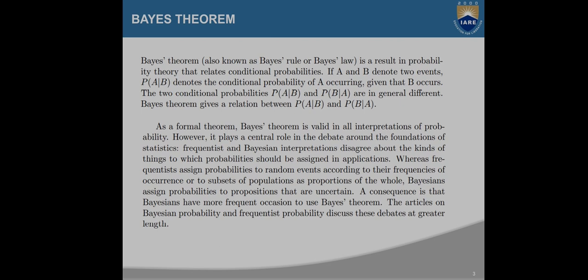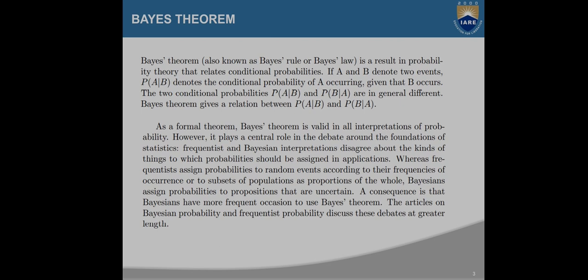The formal Bayes theorem is valid in all interpretations of probability. However, it plays a central role in the debate around the foundations of statistics. Frequentist and Bayesian interpretations disagree about the kinds of things to which probability should be assigned in applications.